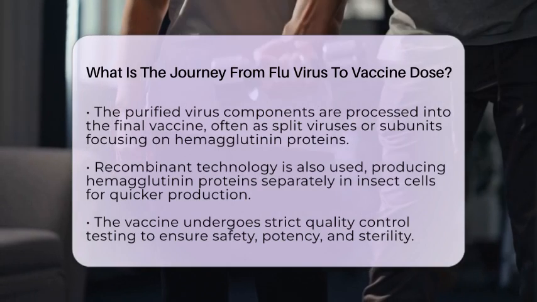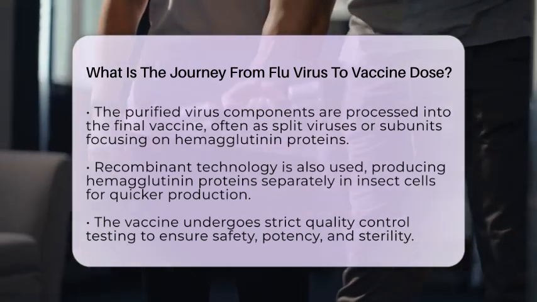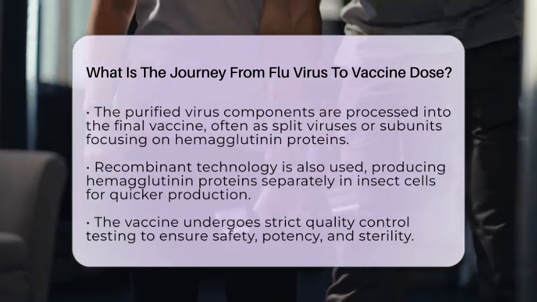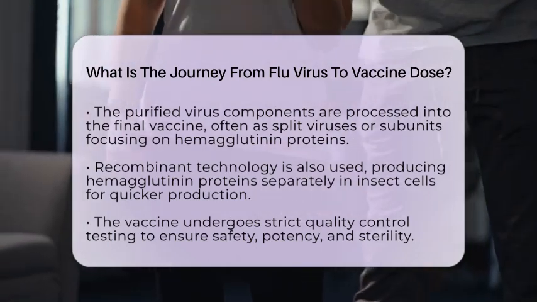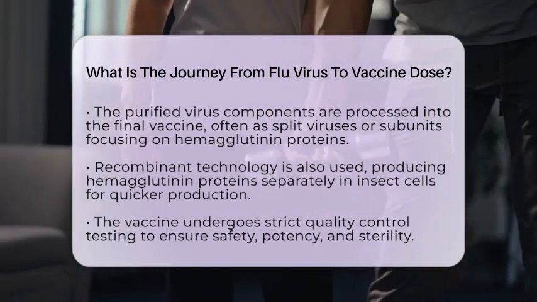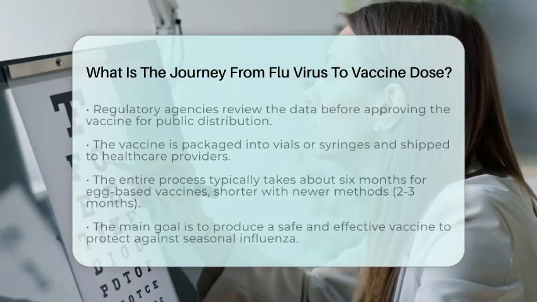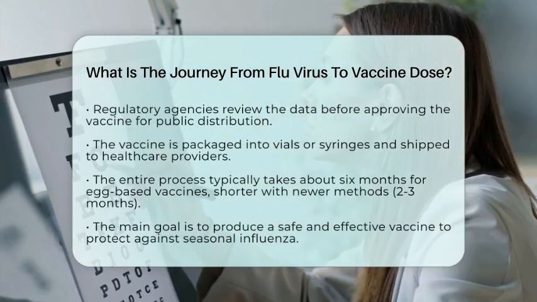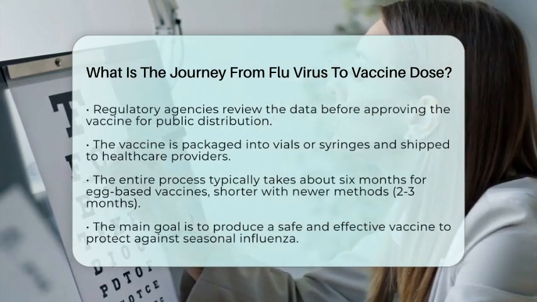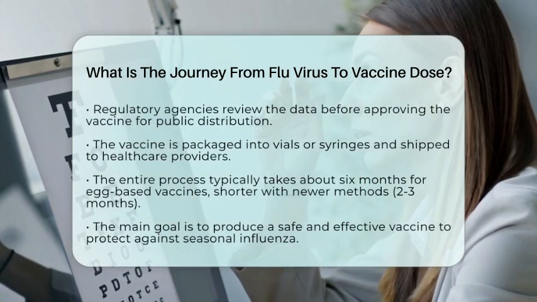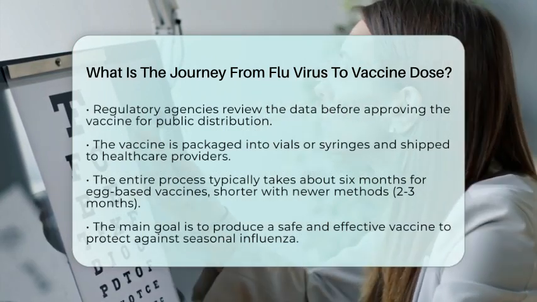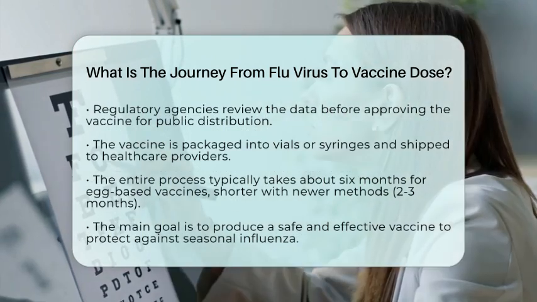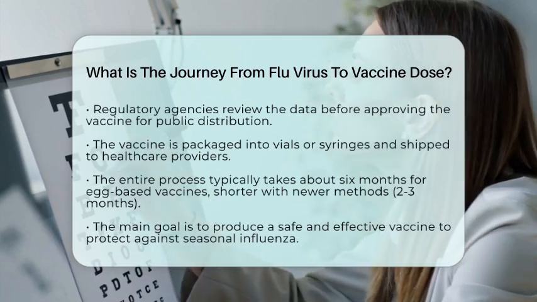Before the vaccine is sent out, it undergoes strict quality control testing. Experts verify that the vaccine contains the right amount of hemagglutinin, is sterile, and free from contaminants. Regulatory agencies review all the data and approve the vaccine for public use. Once approved, the vaccine is filled into vials or syringes under sterile conditions, labeled, and packaged for distribution. Finally, the vaccines are shipped to clinics, pharmacies, and healthcare providers.